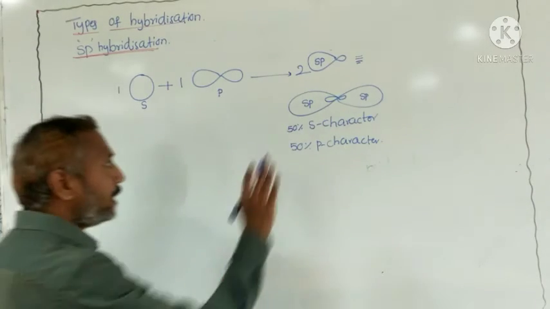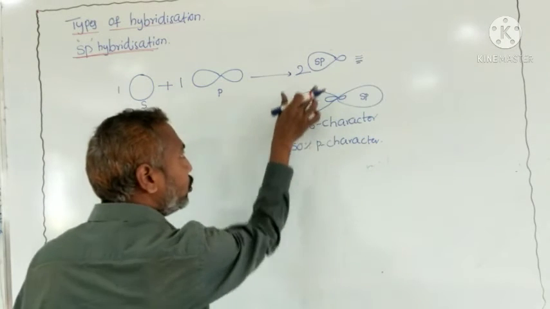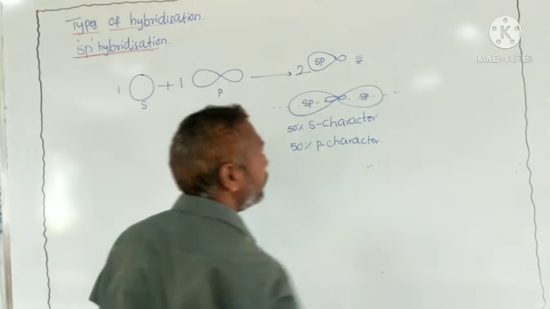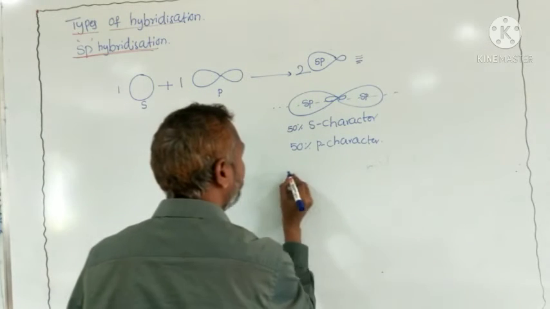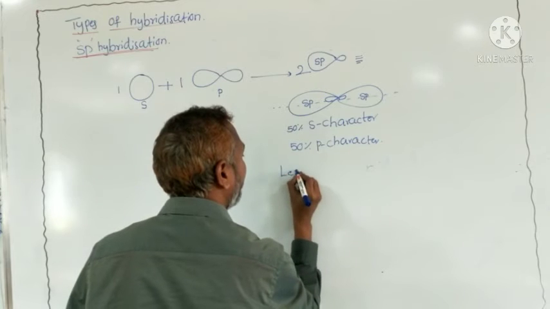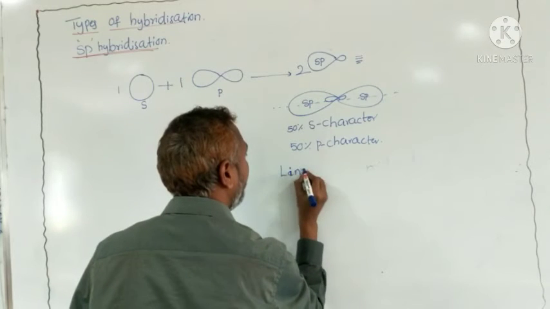So these two sp hybrid orbitals are arranged in which shape here? Linear geometry.